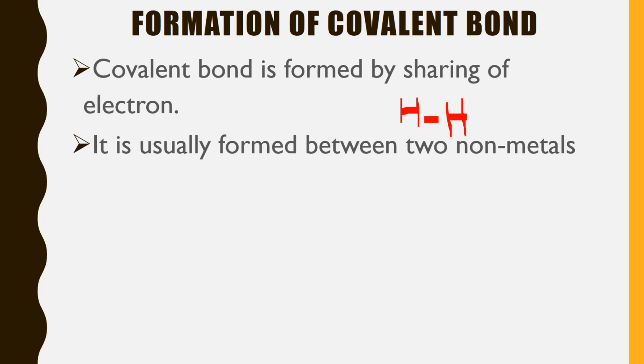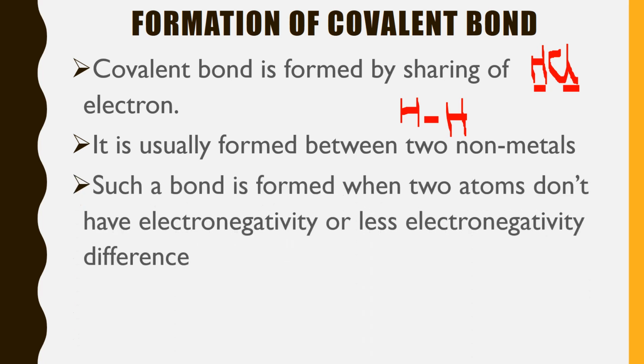For example, hydrogen and chlorine together make HCl. Now look at hydrogen. It is a non-metal, whereas chlorine is also a non-metal. So the bond between chlorine and hydrogen will be a covalent bond.